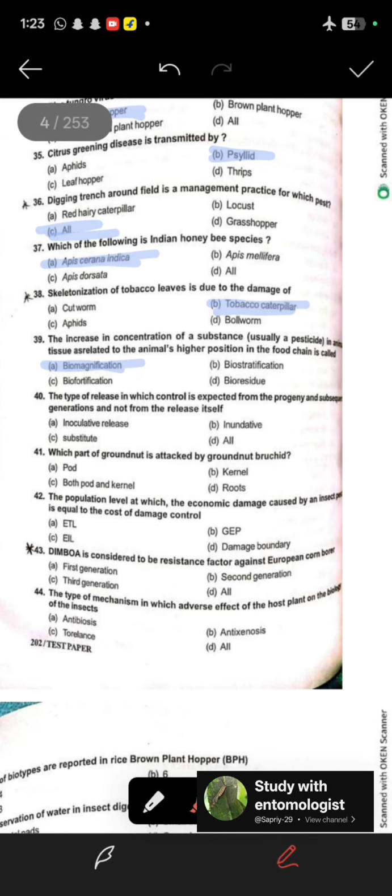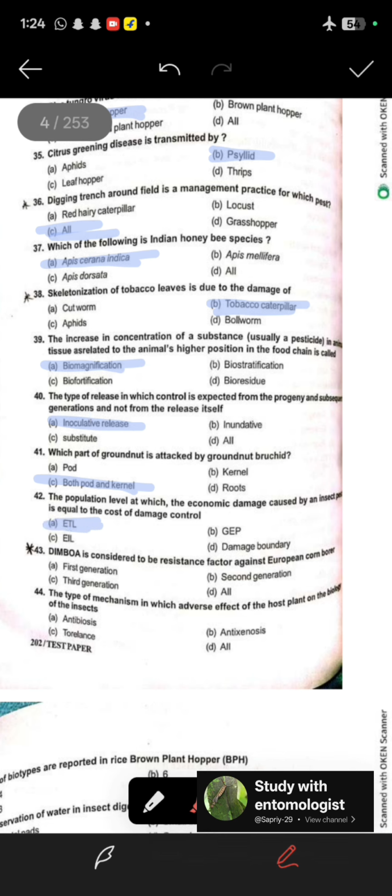40, the type of release in which the control is expected from the progeny and subsequent generation and not from the release itself, so it is inoculative release. 41, which part of the groundnut is attacked by the groundnut bruchid? So the correct option is C, both pod and canal. 42, the population level at which the economic damage caused by an insect pest is equal to the cost of control. So it is ETL, economic threshold level.